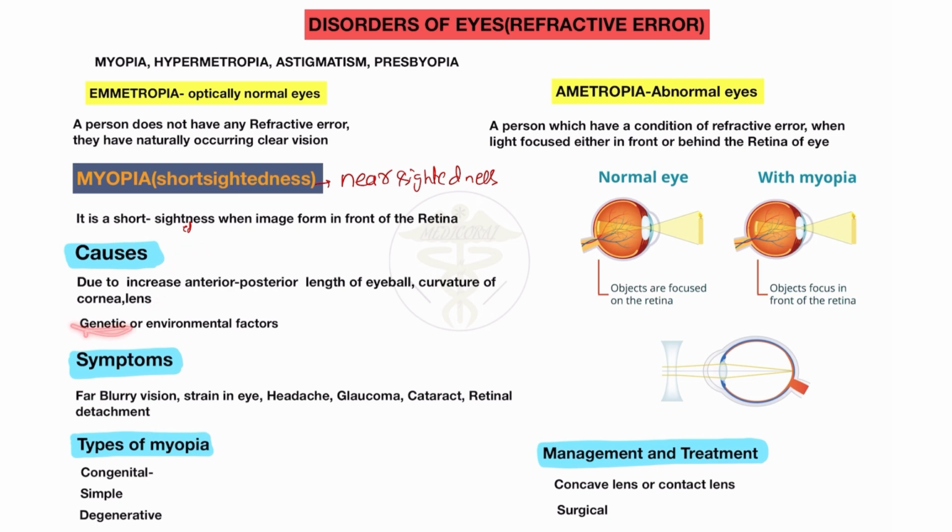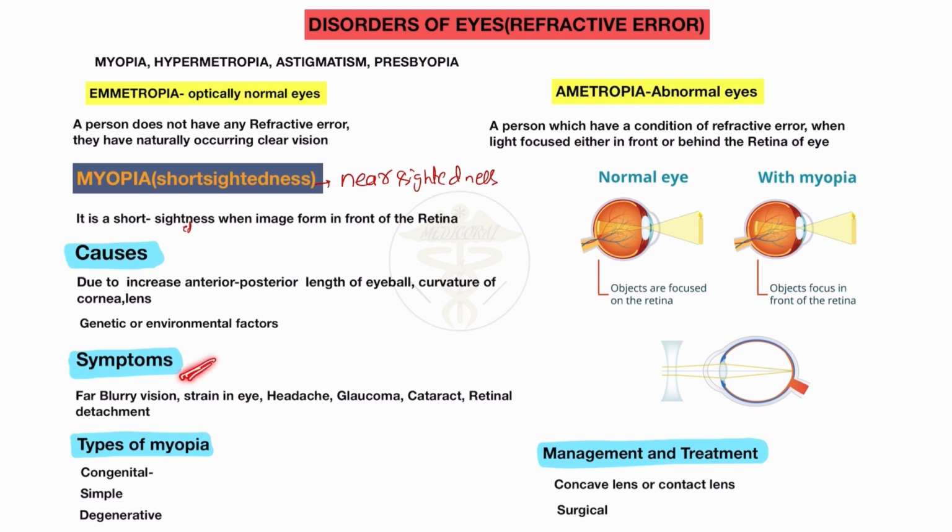Also there are genetic causes and environmental factors, and some say idiopathic causes also, meaning some causes are unknown. So these are the causes of myopia. Genetic and environmental factors also cause myopia.